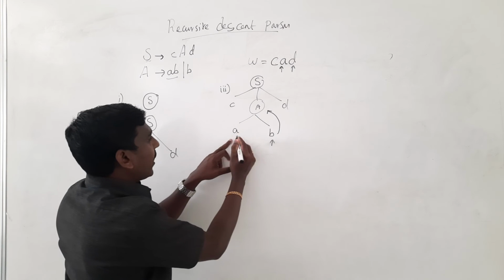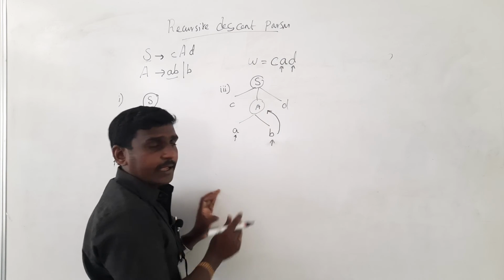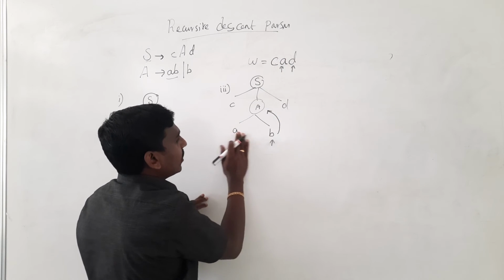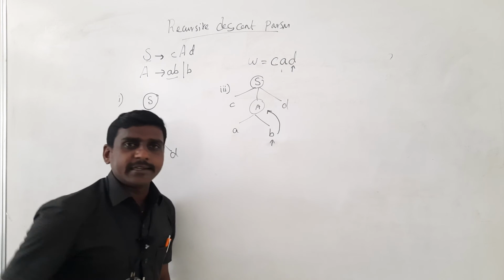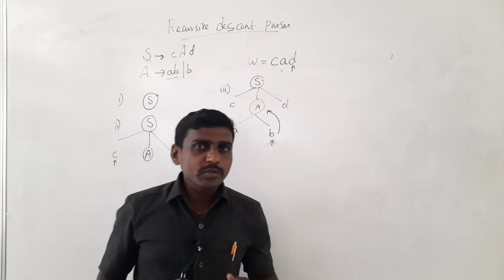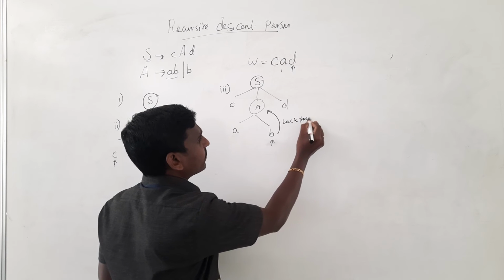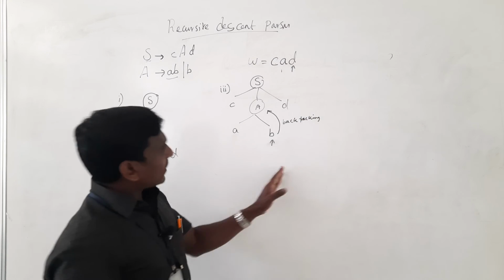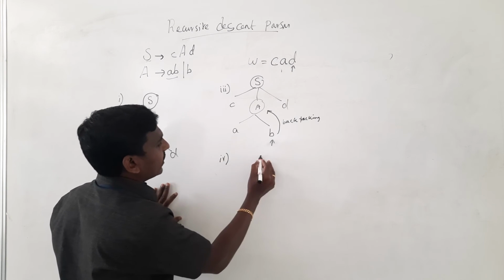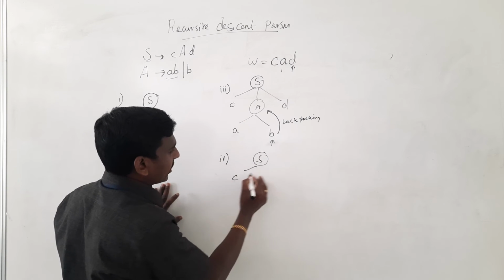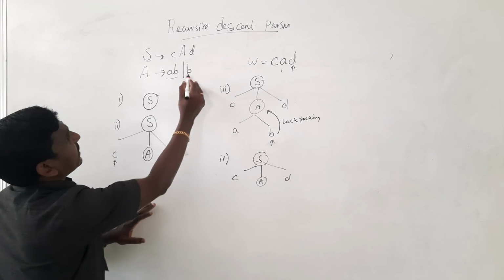Now the pointer is at the leftmost position, and here also the advanced pointer is at A. Since it is matching, move the pointer to the next one, here D and B, it is not matching. So what we want to do is backtrack, this is called backtracking. Backtrack to the A and check with another production, that is A tends to B.